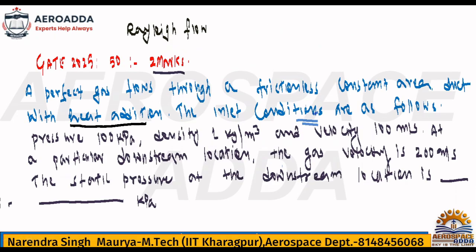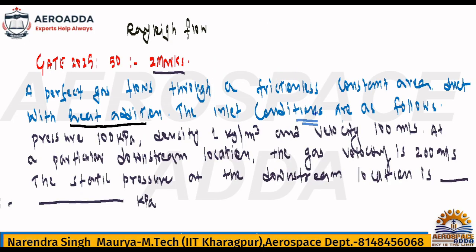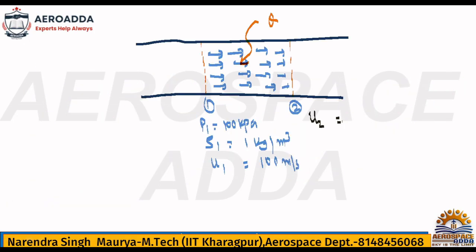And they said at a particular downstream location, which I have denoted by point number 2, the gas velocity is 200 meter per second. The static pressure they are asking at the downstream, so downstream location we have 2. They have given velocity at downstream, so U2 is clearly mentioned as 200 meter per second.